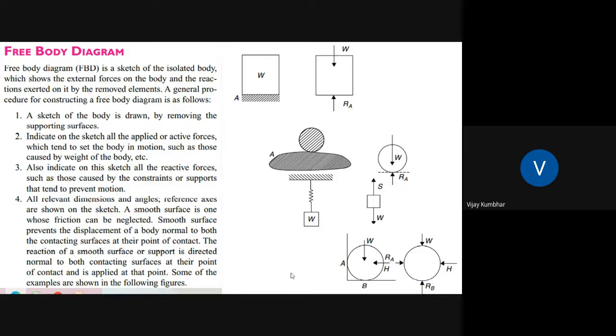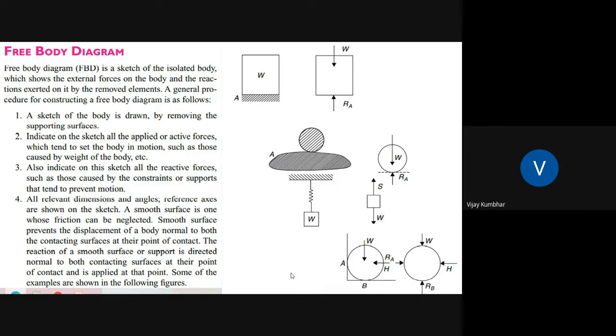A sketch of the body is drawn by removing the supporting surfaces. In this first diagram there is a supporting surface, but in the free body diagram there is no supporting surface, so we have to remove it. Indicate on the sketch all the applied or active forces which tend to set the body in motion, such as those caused by the weight of the body.